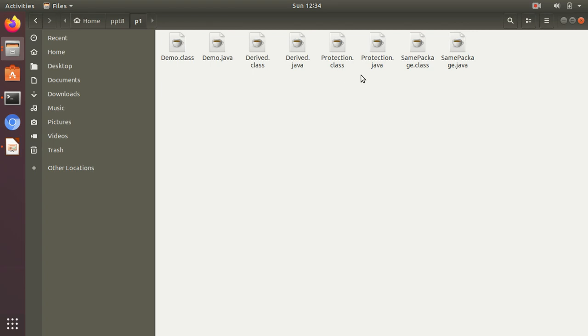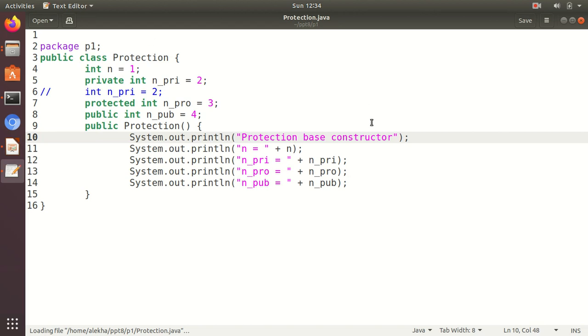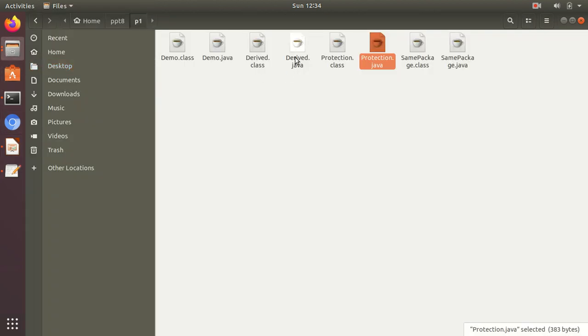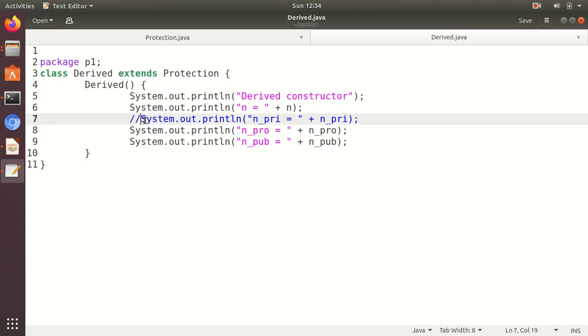So let us first start with the Protection.java. Okay, this is the protection class. Then let us see the derived class. But see that this line will give us an error. So let me uncomment it first and show you how it works, or let me print with the comment, then we'll uncomment and see the errors.